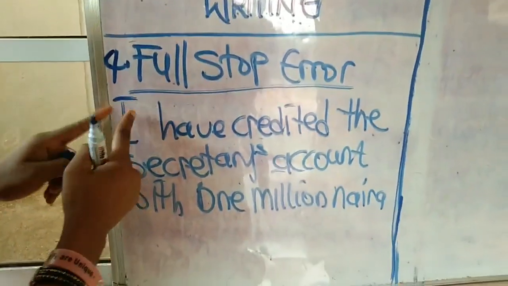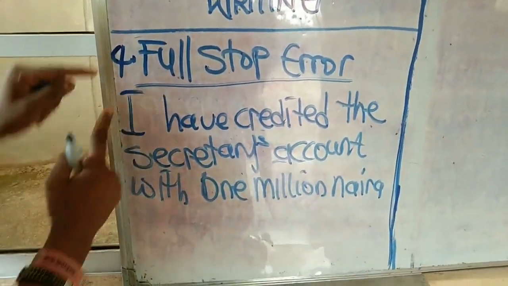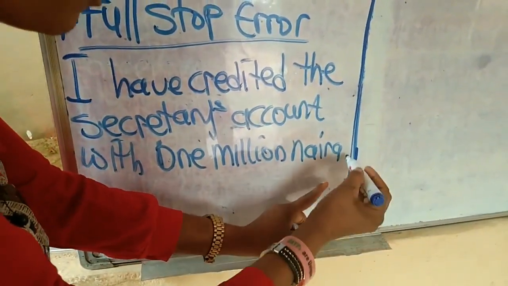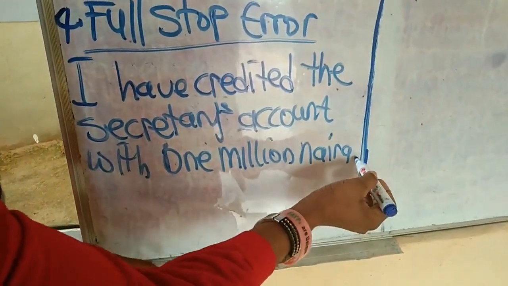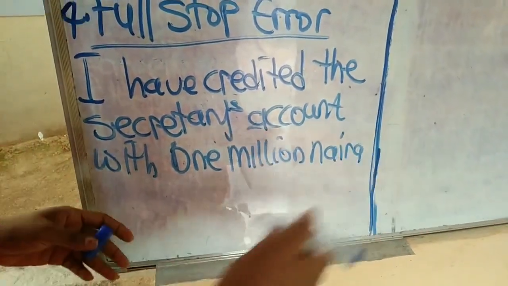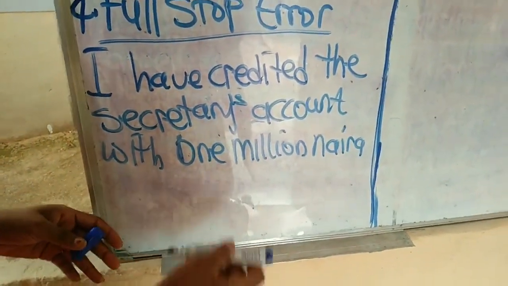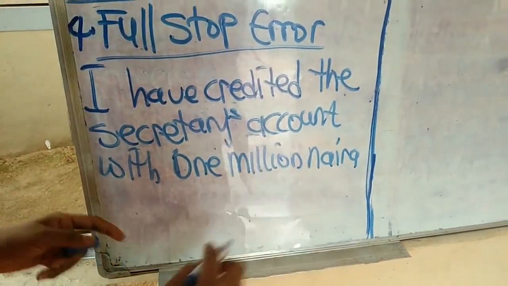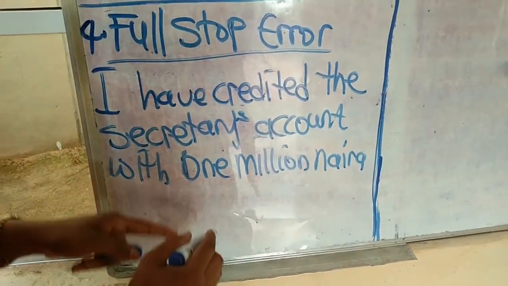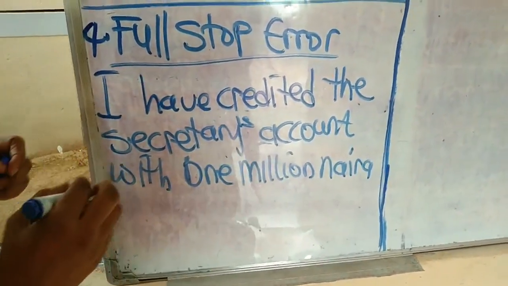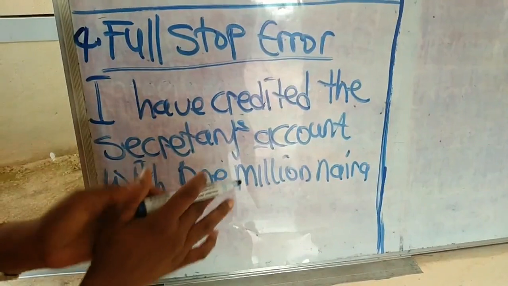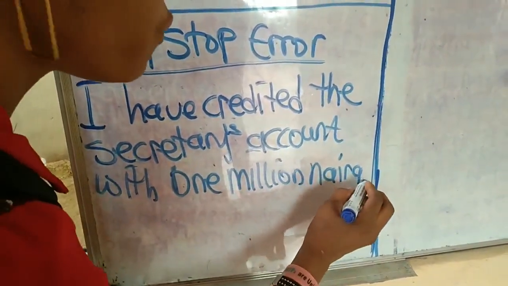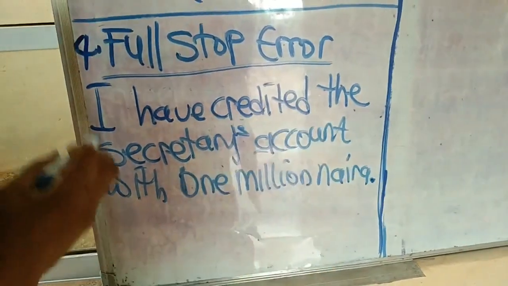A sentence must begin with a capital letter, like this, letter I, and it must end with a full stop, okay? If you leave it open like this, some other person can come and add anything. It's just like in banking. When you do not have anything to write again, you have to draw a zigzag line before you bring your total down. Same thing is applicable to the English language. So when your sentence has conveyed a complete thought, the next thing that you do is what? Put a full stop at the end of your sentence.